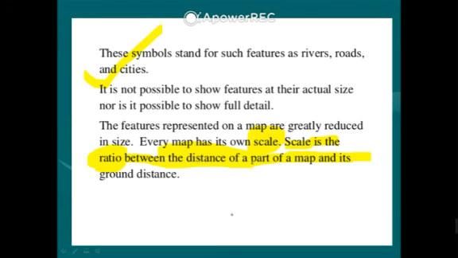Okay, so scale is used to measure the size, and it is the ratio between the distance on the map and its ground distance. Okay, so a map is made with the help of scale.